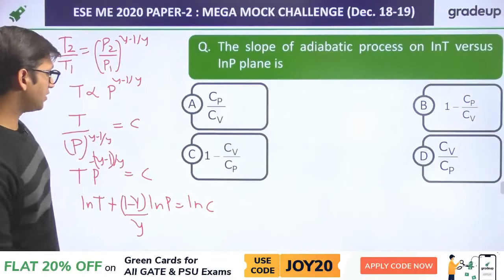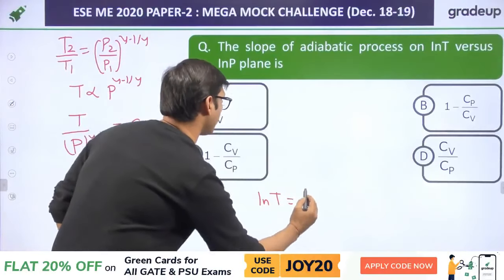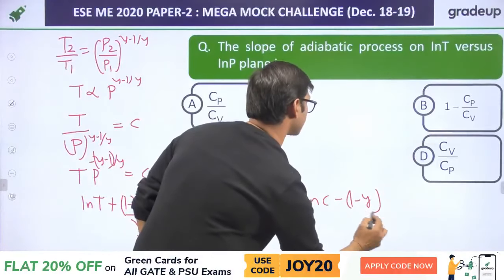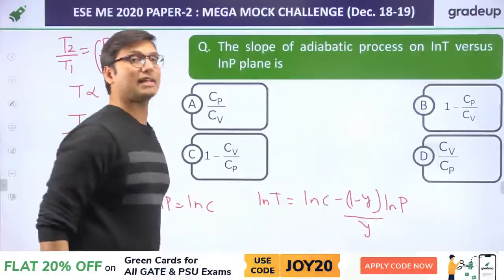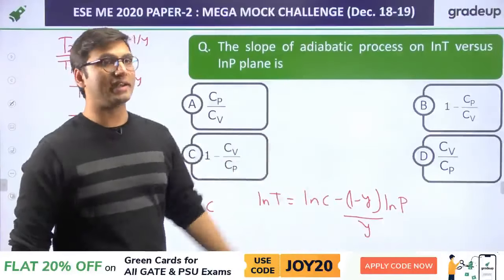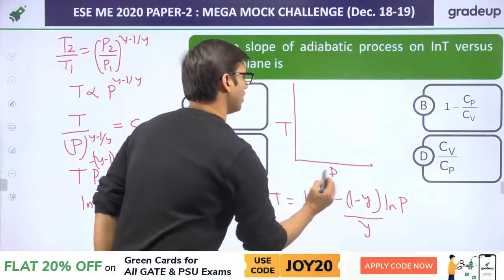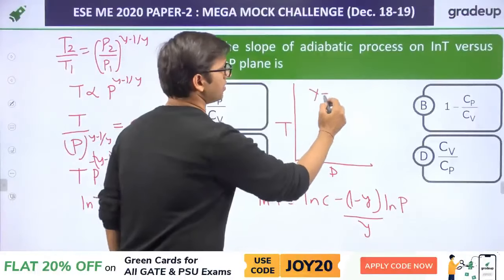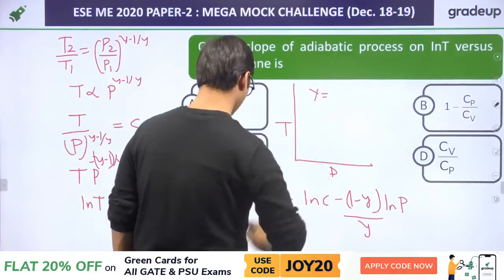Now if you take this to the other side, you will get natural log of T is equal to log of C minus (1 minus gamma) over gamma into log P. Now we have to find the slope of log T versus log P. So how can we find it? If this is your graph of T versus P, we know that the equation of a straight line is y is equal to C plus mx.